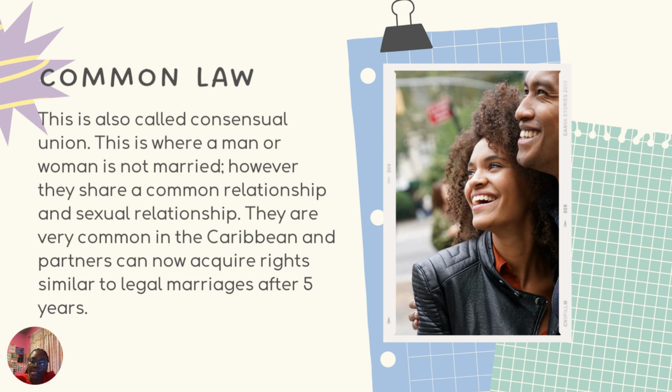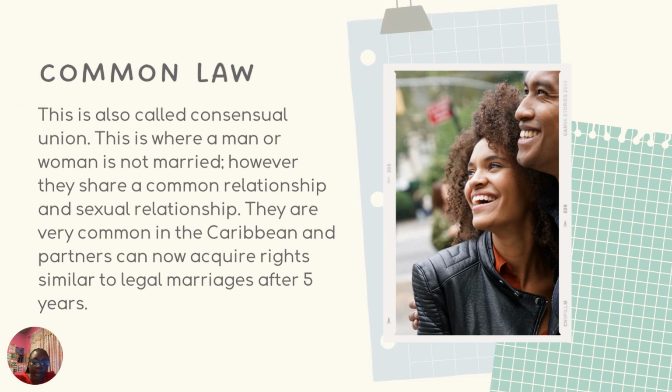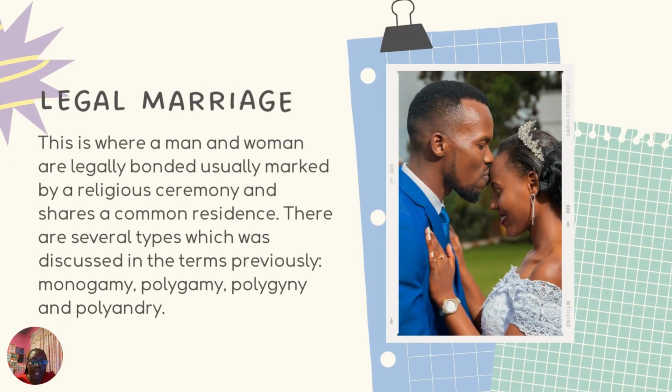A lot of times they might ask you why common law is preferred over legal marriage, which we will be looking at as well. A legal marriage is where a man and a woman are legally bonded, which is usually marked by a religious ceremony. And this religious ceremony, as you can see in the photo, is a wedding. They share a common residence. So please ensure that with these unions, you do not leave out them sharing a common residence. So both legal marriage and common law share a common residence.